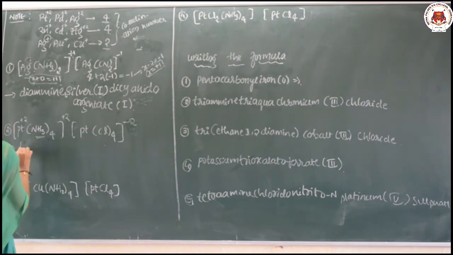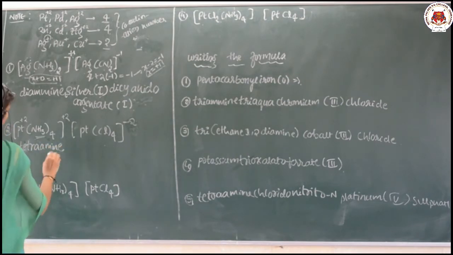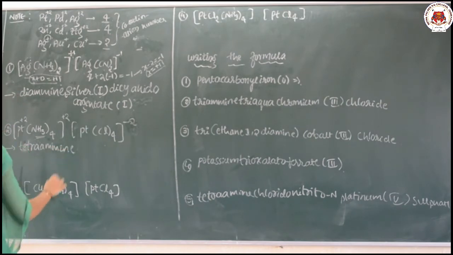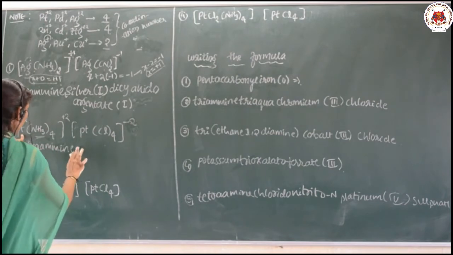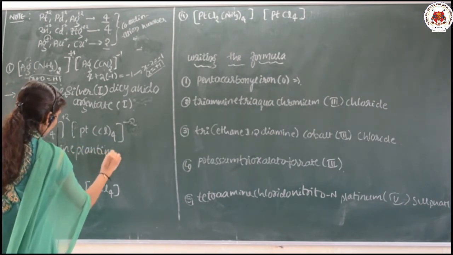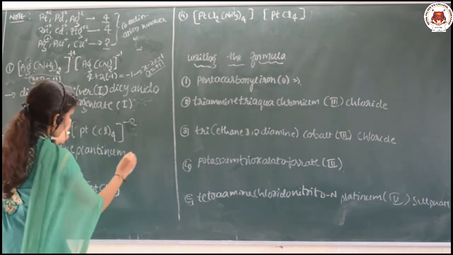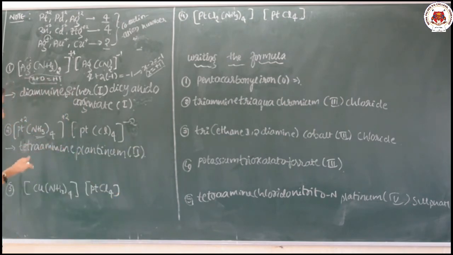How many amines are there? Tetraamine, this is platinum. So what is the oxidation state here? 2 itself. Okay, now this complex is over.